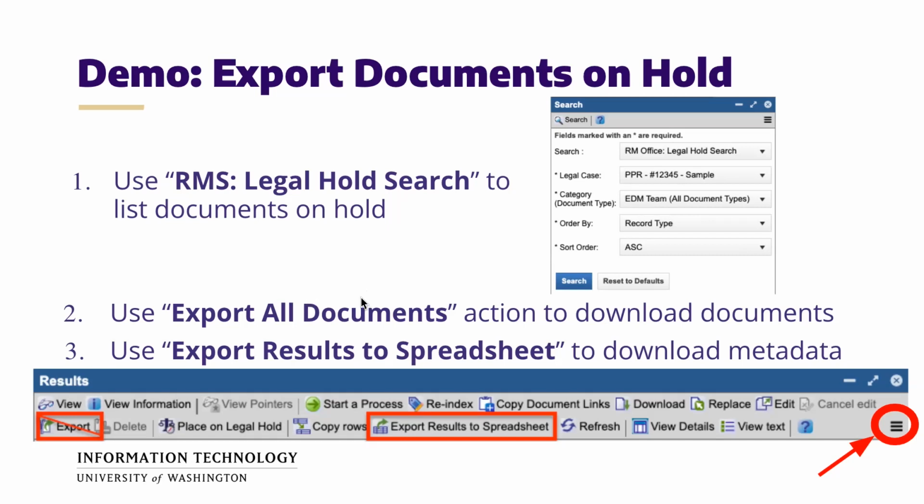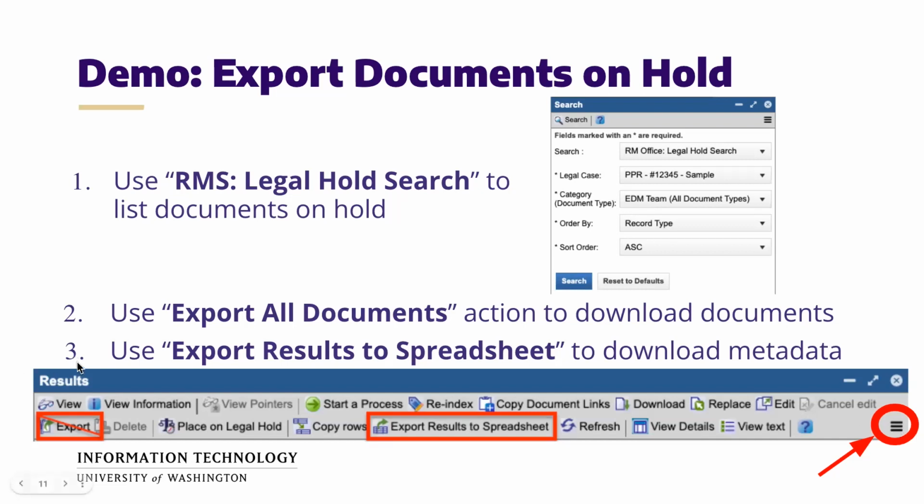So to do that, you may be tempted to use this export button that I put here, and that will work. That will export the documents that you have selected in the search results. However, that's very troublesome when you have more than one page, because that will create multiple zip files, which is probably harder to deliver than a single zip file that has all of the records. In order to export them all in a single zip file, I'll point you back to that hidden context menu here with the 3 lines. There will be an option in there to put all of the documents that are in the search results in the same export. That will put them in the same zip file.